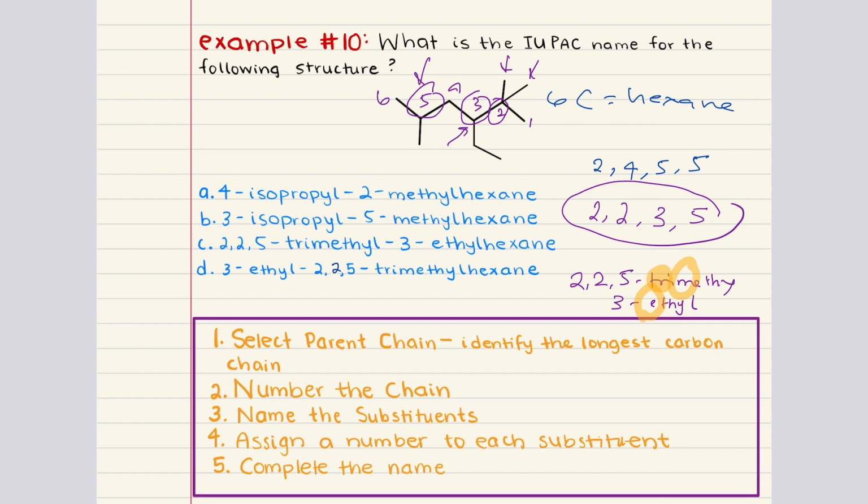So the beginning part of our name for this molecule is going to be 3-ethyl. Then we can follow this with 2,2,5-trimethyl. And then we slap on our parent name, hexane. So the correct name is 3-ethyl-2,2,5-trimethylhexane. The correct answer for problem 10 is D.